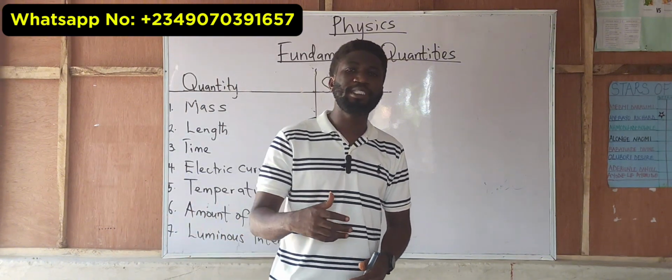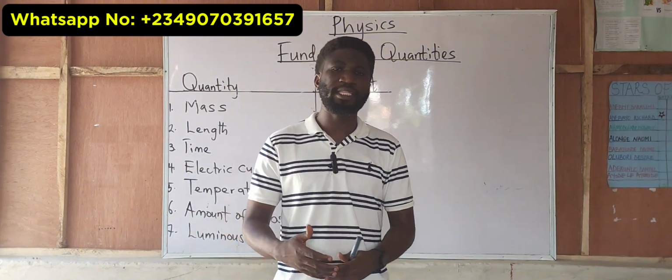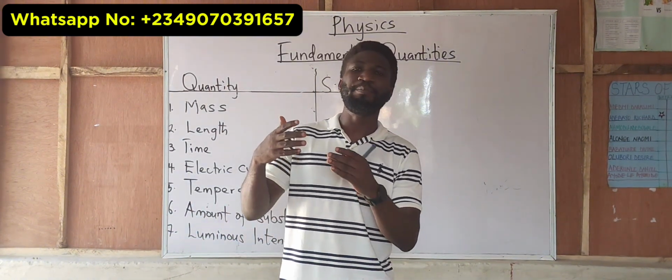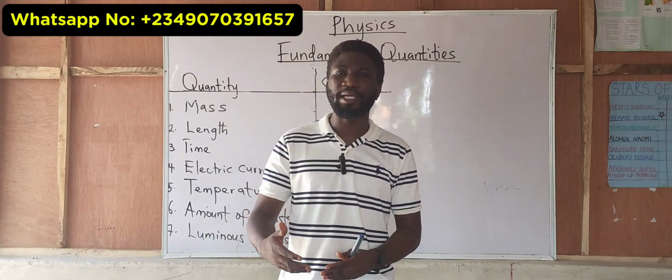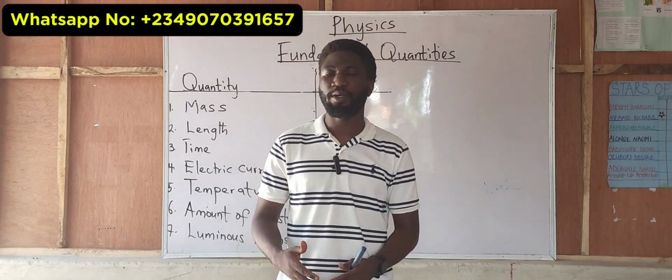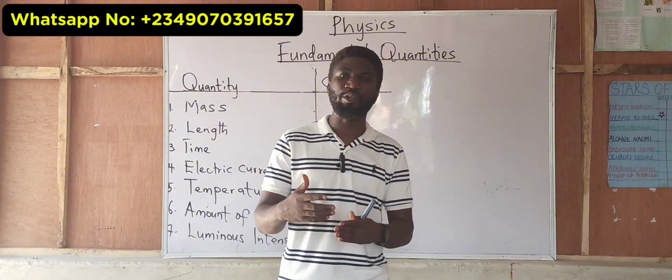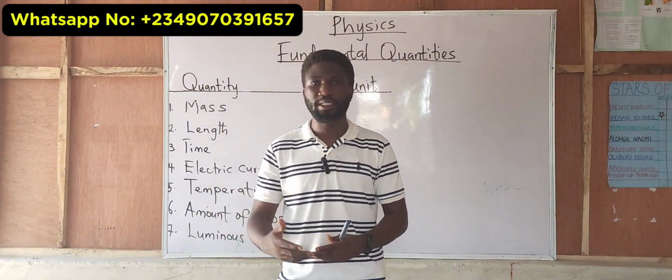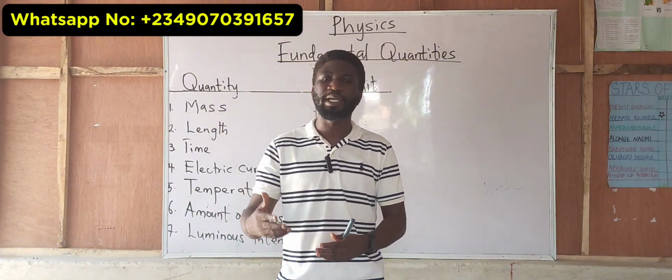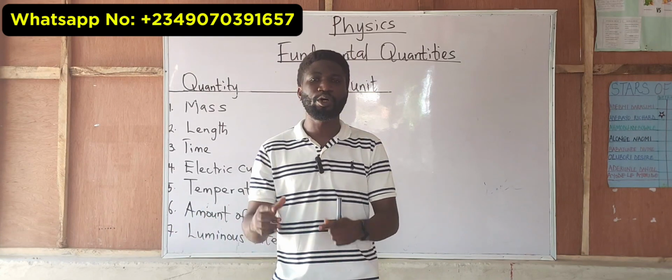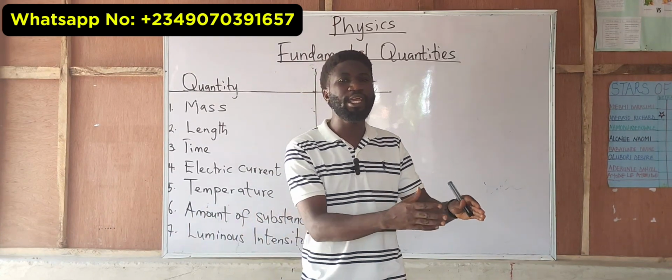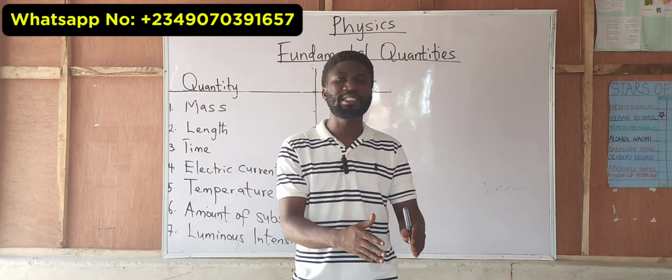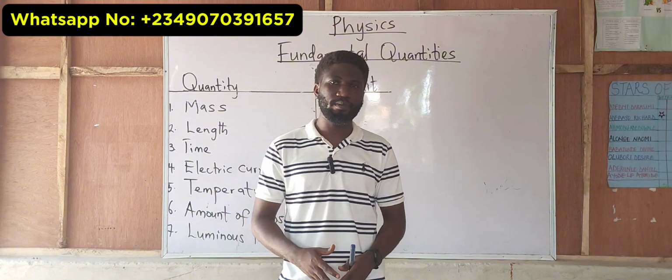Fundamental quantities are known as basic independent quantities, in which other quantities rely on or depend on.